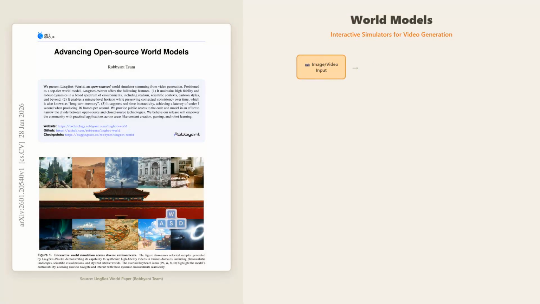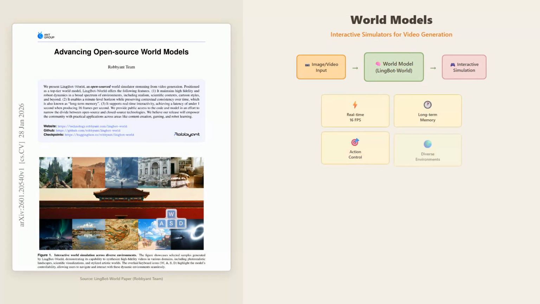What if you could generate video that actually responds to your actions? Not just predicting what comes next, but truly simulating a world you can interact with in real time. This is the promise of world models, AI systems that go beyond passive video generation to become interactive simulators. They understand physics, respect object permanence, and respond to user input like a video game would.